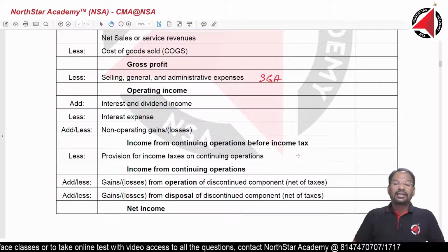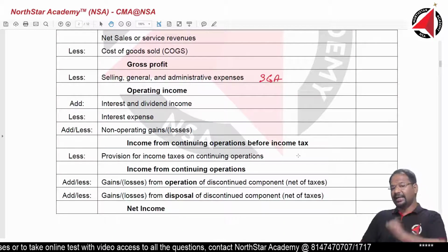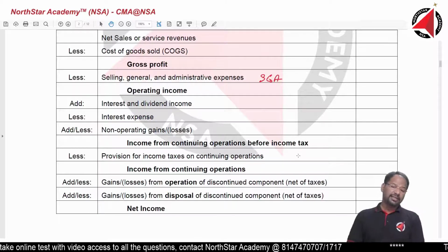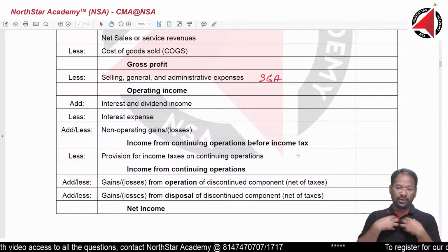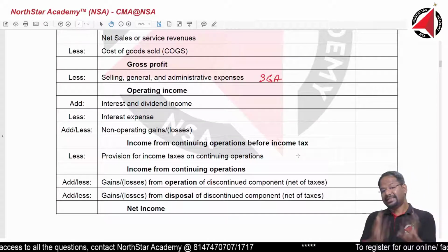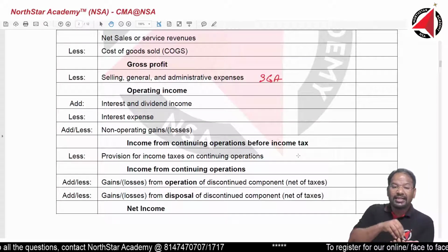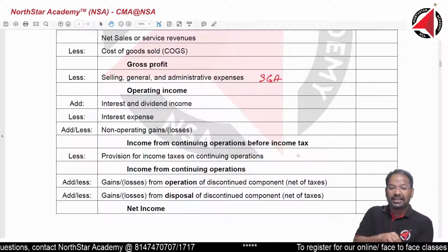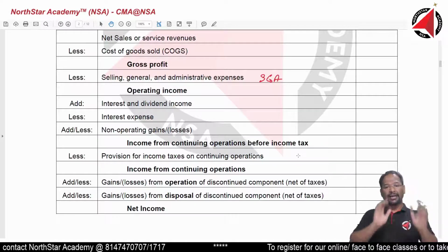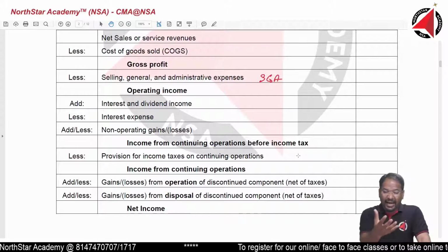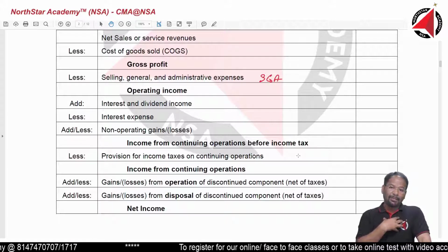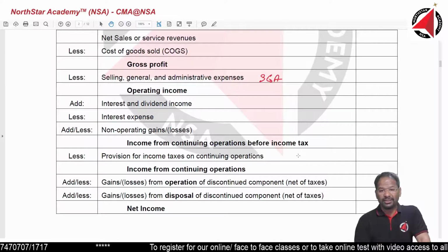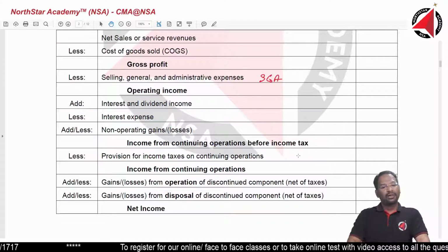Now, what is operating profit? First, understand this meaning. Operating means those activities which are core to my business, which I perform in the regular course of my business as routine work. For example, I am a furniture dealer. Buying wood and selling furniture is core business. Buying or selling old machinery may not be my core business.